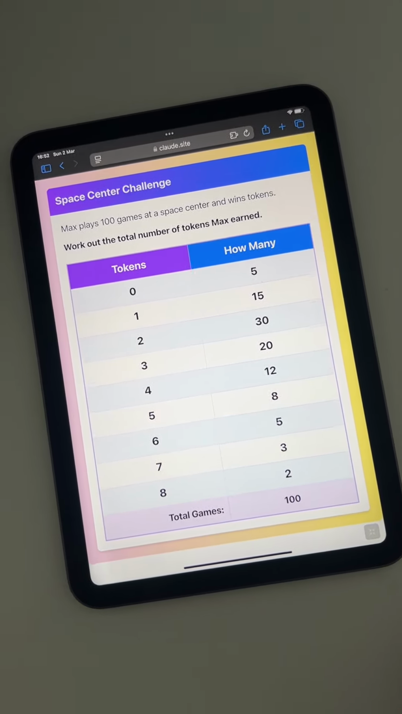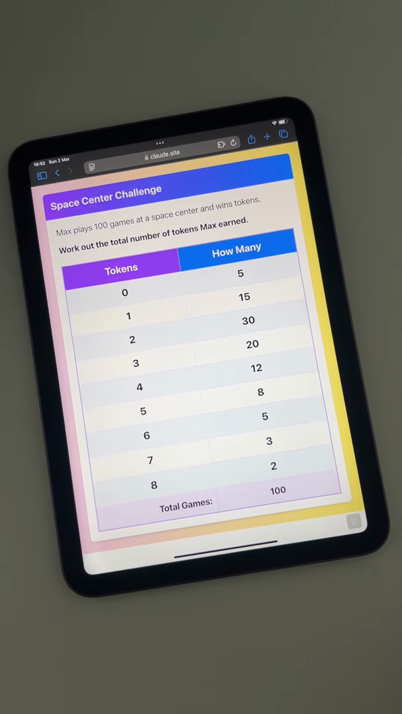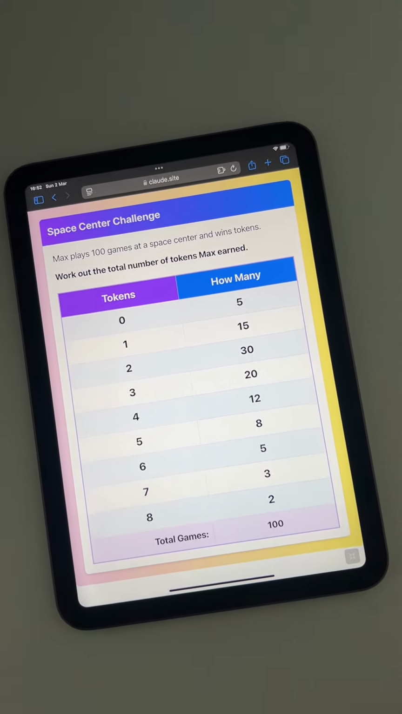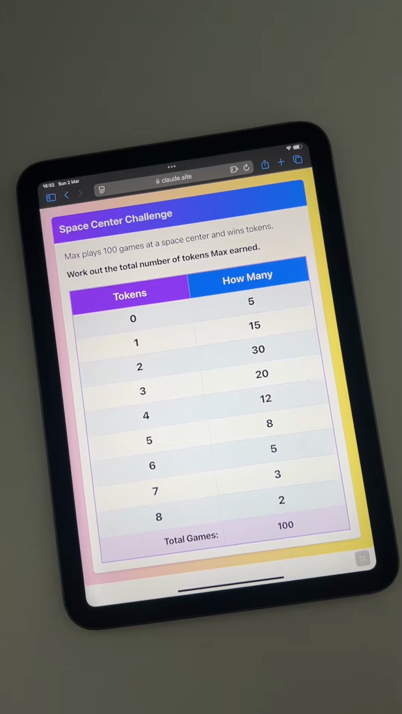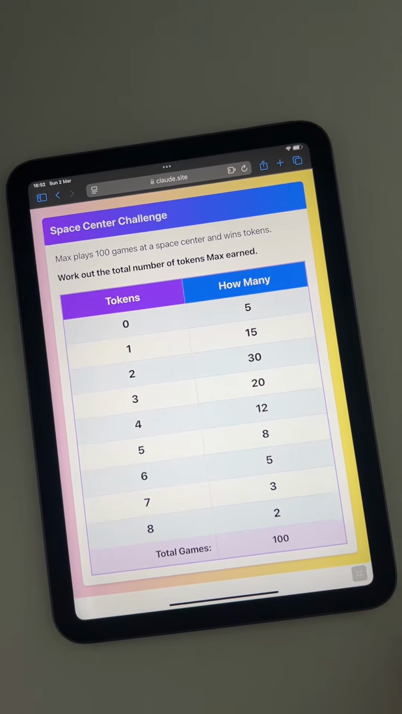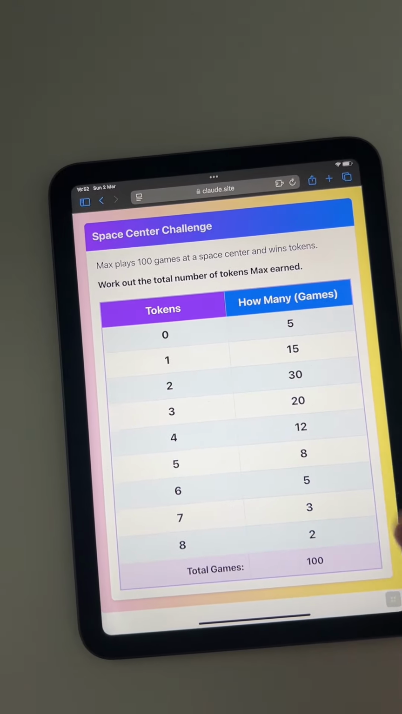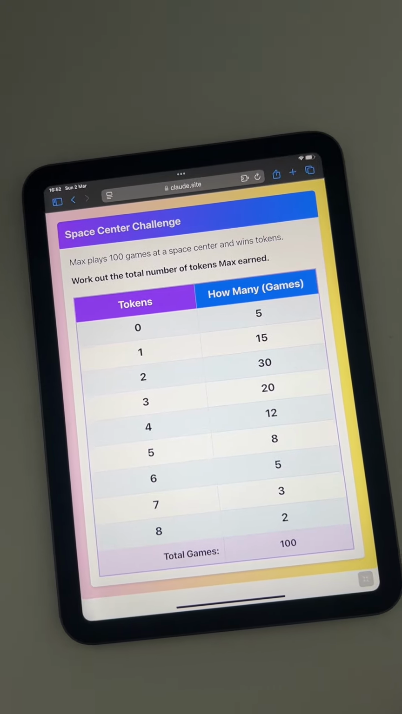Max plays 100 games at a space center and wins tokens. Work out the total number of tokens Max earned. Okay, so he played 100 games. That's a lot of games. So how many times did he win 0 tokens? 5 times. All right. So this how many, it's still a bit cryptic. It's not telling us how many what. So if you're scribbling on your page, you should probably change this to how many games. So how many games did he win 0 tokens?